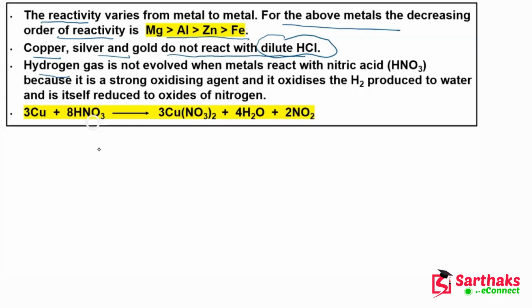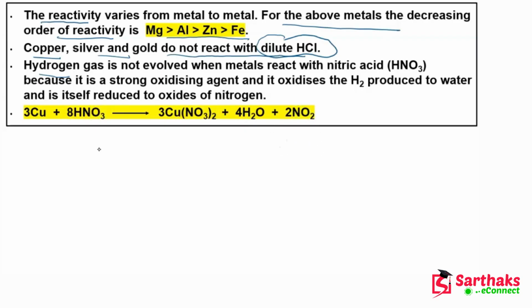We all know that HNO3 is a good oxidizing agent, so it will oxidize the hydrogen gas that is evolved in this case and form a water molecule, and it will itself be reduced to an oxide of nitrogen.